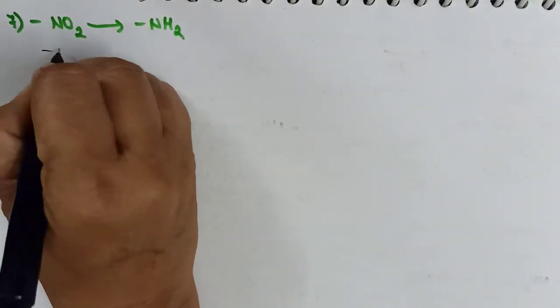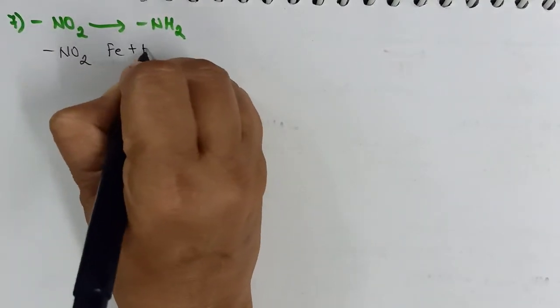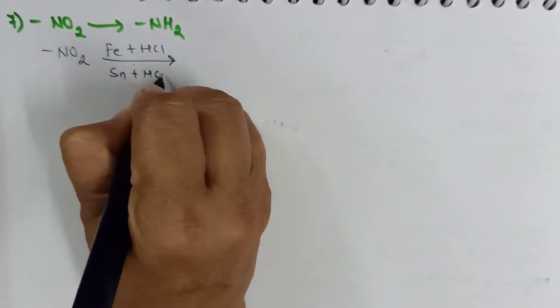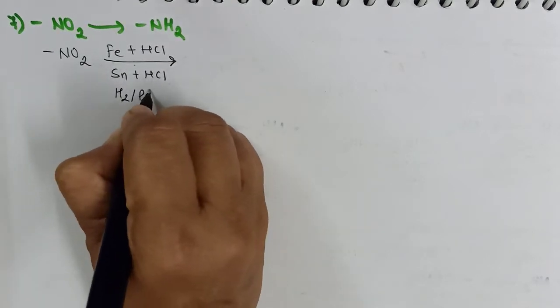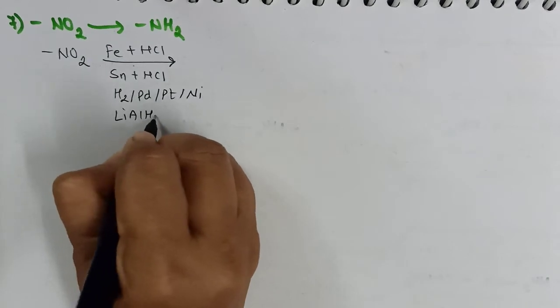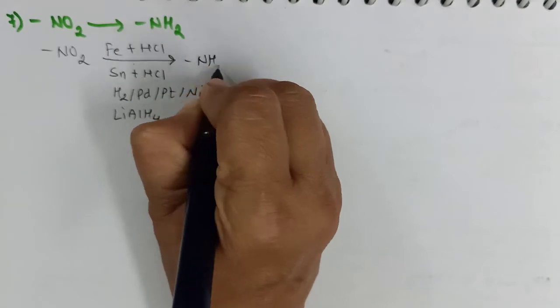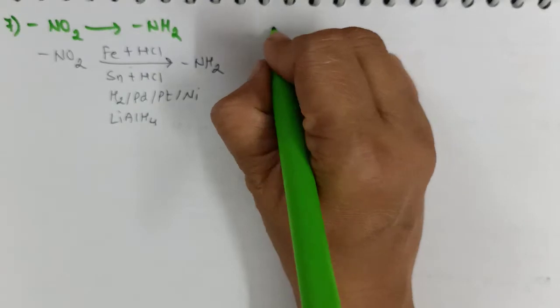Let us discuss how to convert the given nitro group to amine group. It's a very simple one. As it indicates clearly, it can be done by the reduction process. So we can use iron plus HCl as reducing agent, or we can use tin plus HCl. We can use other reducing agents like hydrogen in presence of either palladium, platinum or nickel, or even we can use lithium aluminum hydride. Although lithium aluminum hydride will be the strong reducing agent and straightforward it will be converted to amine. But if I want to convert amine to nitro,